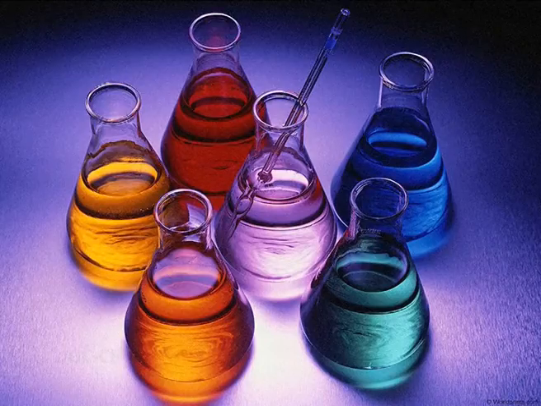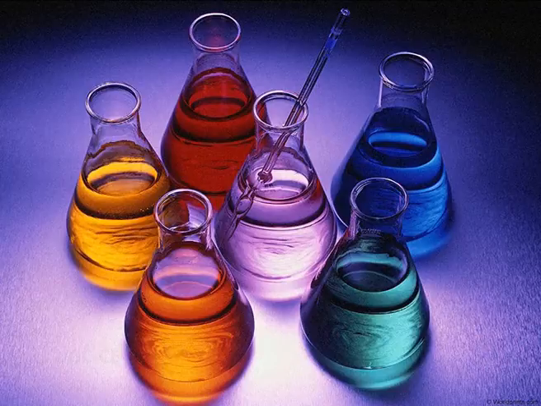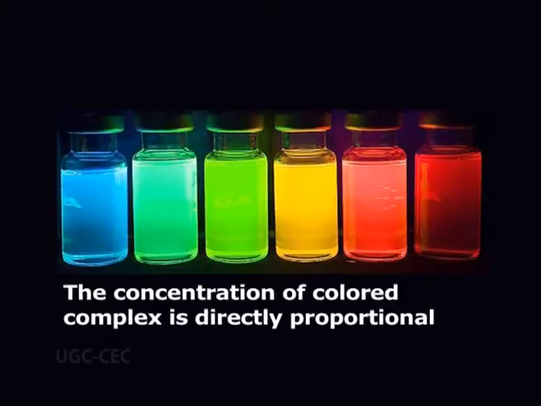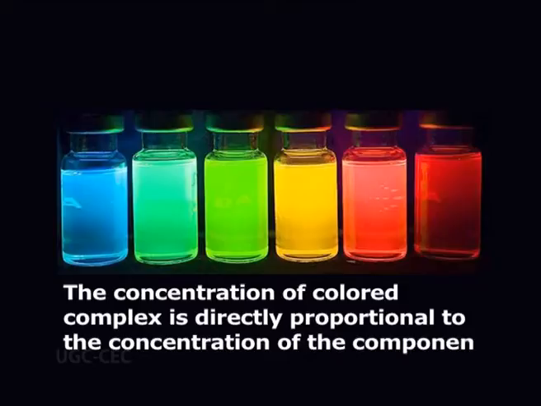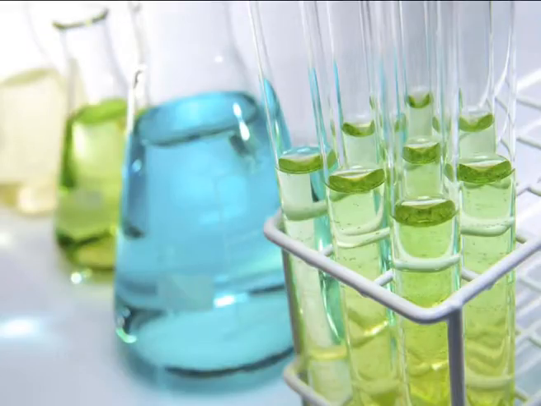In colorimetric determinations, a specific reagent or specific reagents are used which react with the specific component to form a colored complex. The concentration of the colored complex is directly proportional to the concentration of the component in the specimen. The depth of the colored complex is measured on a colorimeter or photometer or spectrophotometer. The photometric readings are compared with a known primary standard or with a quality control.